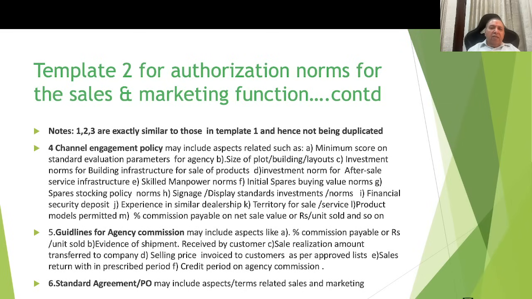Here, columns 1 to 3 are exactly similar to those in template 1 and hence are not being duplicated. Channel agreement policy, by which I mean the sales policy or channel agreement policy, may include aspects such as minimum score on the standard evaluation parameters for an agency, for example size of the plot, building layouts, etc., or the channel partner, investment norms for the building infrastructure, investment norms for the after sales service, skilled manpower availability, initial space buying, signage, display standards, financial security deposit, experience in similar dealership, etc.